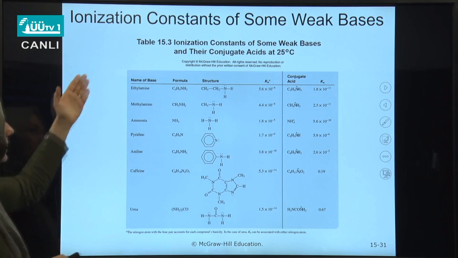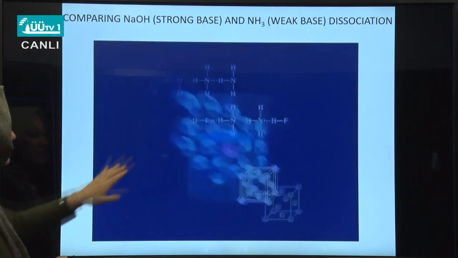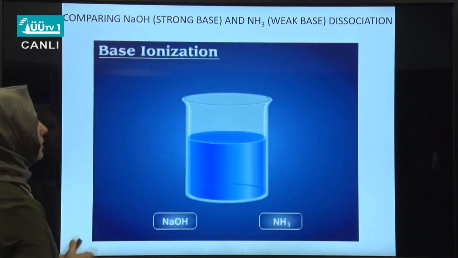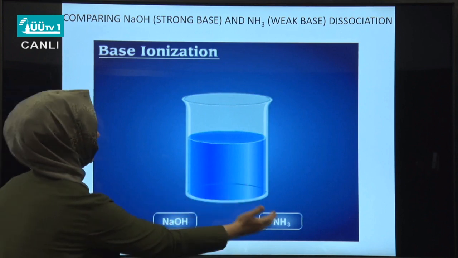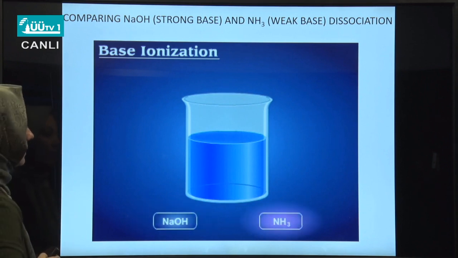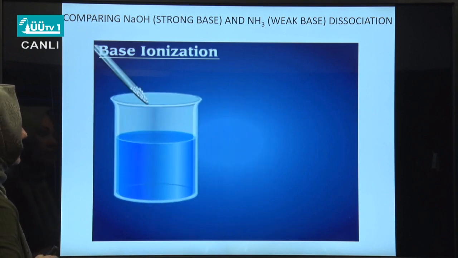However, in the case of a weak acid or a weak base, this value drops dramatically. And here are some ionization constants for some weak bases. And this is another demonstration showing a strong base, which is sodium hydroxide, compared with a weak base, which is ammonia. Look at the ionizations of these two bases. First of all, we can start with sodium hydroxide, and then we can go on with ammonia.